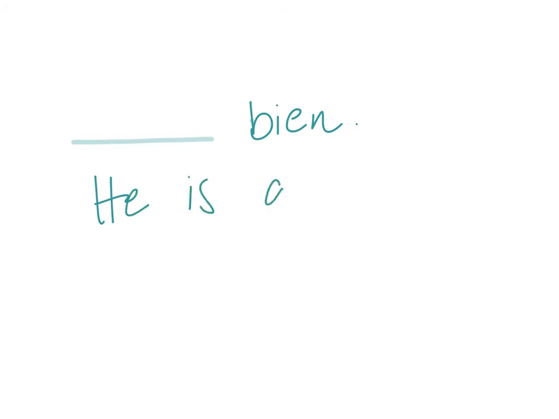Alright, what about if I had blank and then bien, and I was trying to say he is good. Well, that is a feeling.